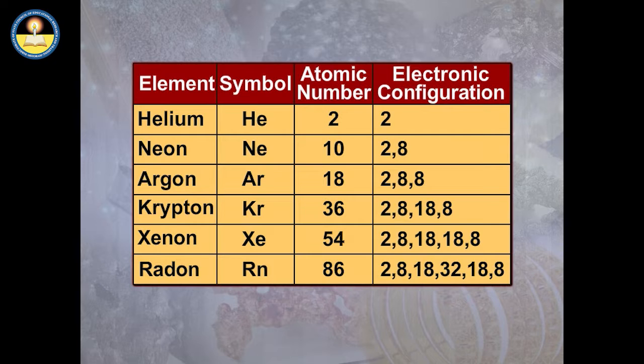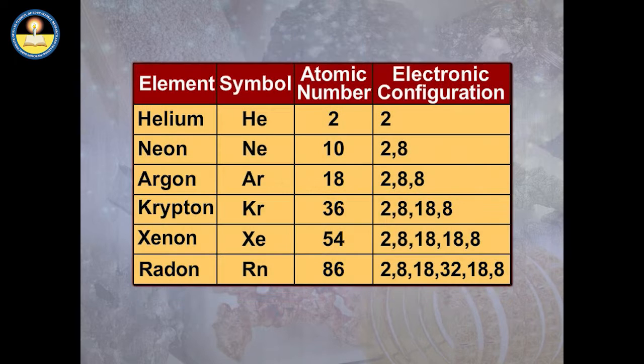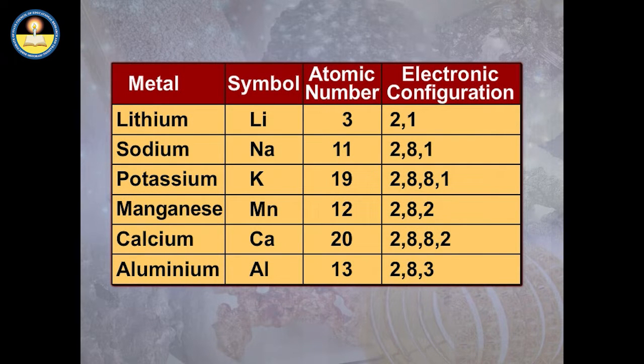Since the members of the noble gas family have the maximum number of electrons in the valence shells of their atoms that are permissible according to Bohr-Bury rule, these are quite stable. Their atoms do not have any desire to take part in a chemical combination. Let us have a look at the electronic configuration of some metals.